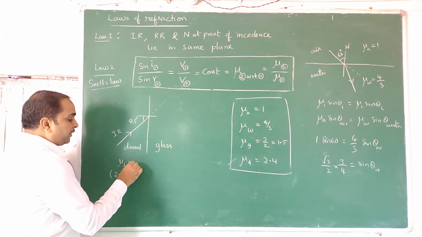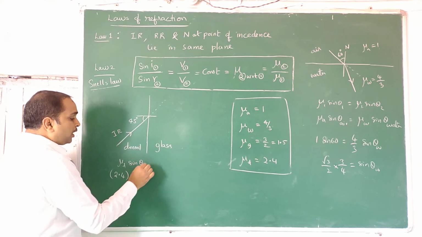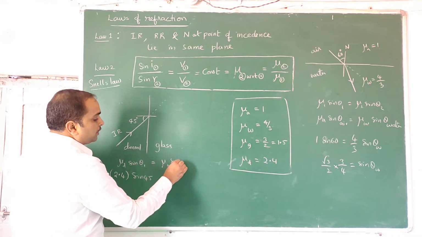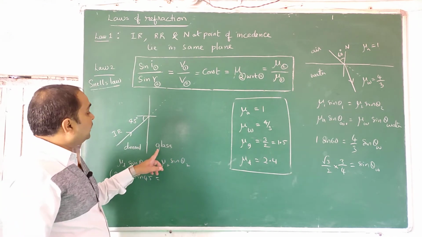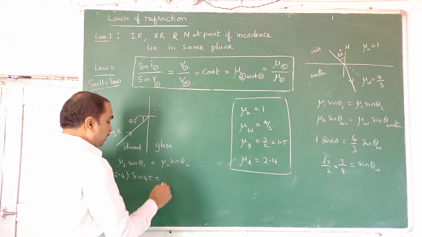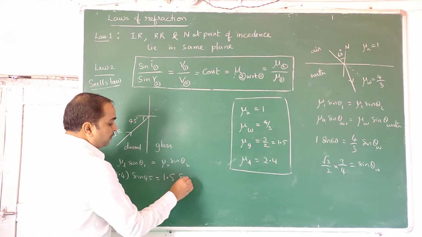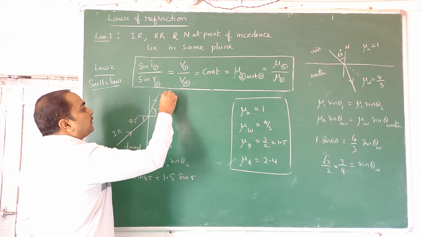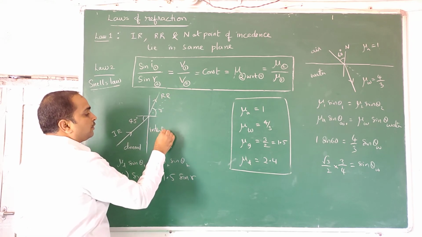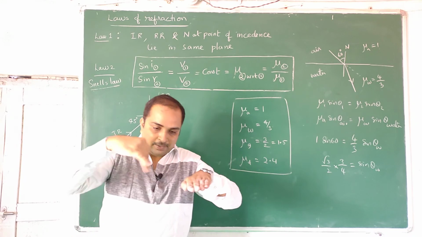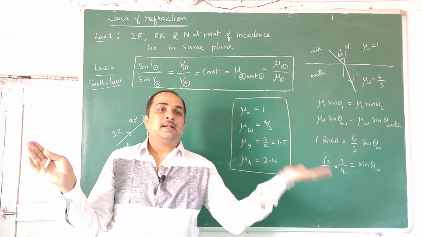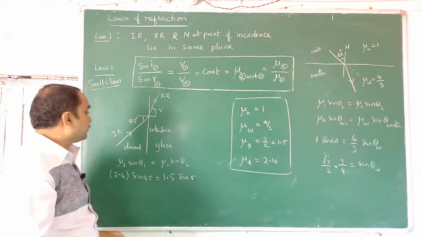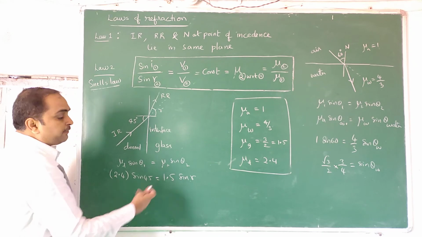Mu diamond into sine of angle theta 1, that is sine 45, is equal to mu 2 sine theta 2. What is the glass refractive index? 1.5 into sine of angle of refraction. This angle which actually bends, this R we will get. This is the refracted ray, this is the interface. Previously we were doing it like this, light coming, line going like this. Now they are taking an interface, one medium this side, one medium that side. See, if this is the interface, normal will be like this. So we got the answer. Sine R, you can get from it.